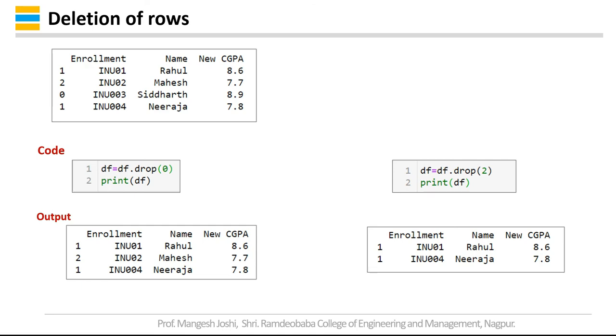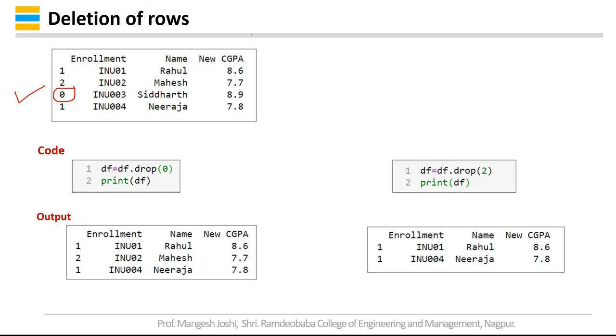Now suppose you want to delete a row. You already have this data frame with 4 rows, and you want to delete the row with, suppose, index 0.